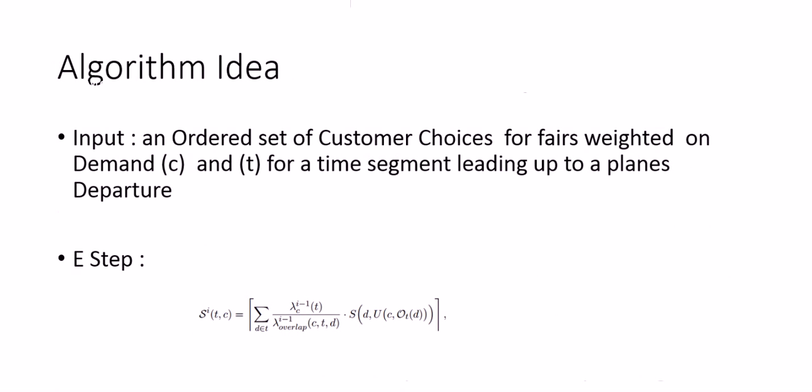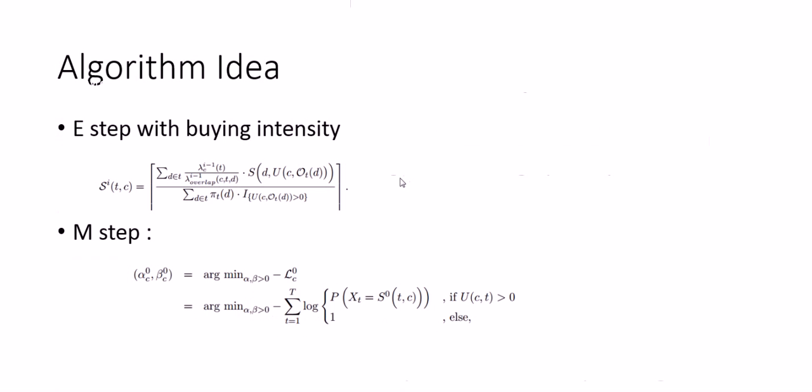The input coming into the algorithm is an ordered set of customer choices based on the demand function. So the most sought after flights are first, and the other input, the input parameter T, is the time segment leading up to the plane's departure. So we're essentially iterating through the choices at a given time. And we're taking a demand function and then the favorite choice and the sales union of that.